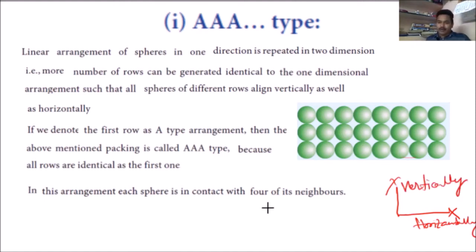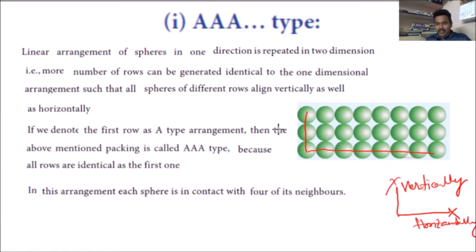What I want to say: one dimensional arrangement, identical atoms in one row. That one row arrangement, one directional arrangement, you are arranging in a horizontal way, x direction, and the vertical way, y direction.